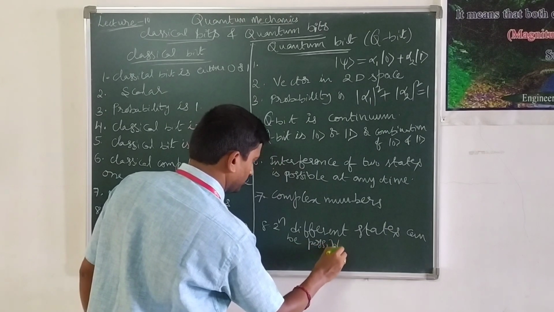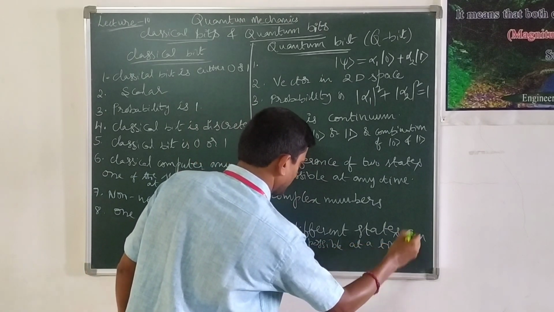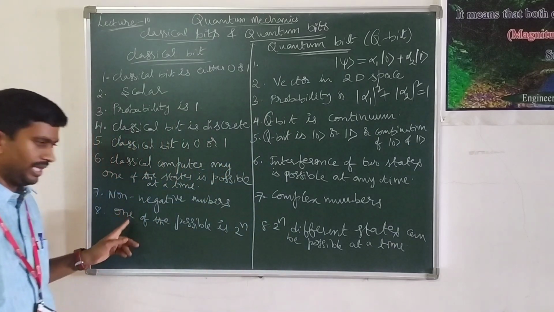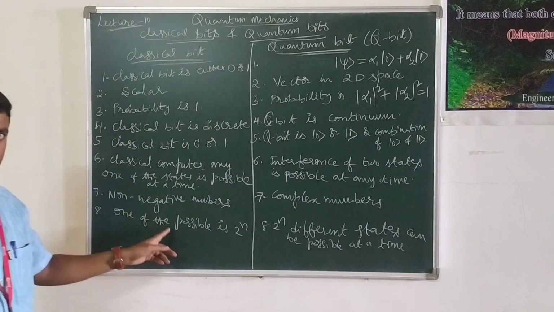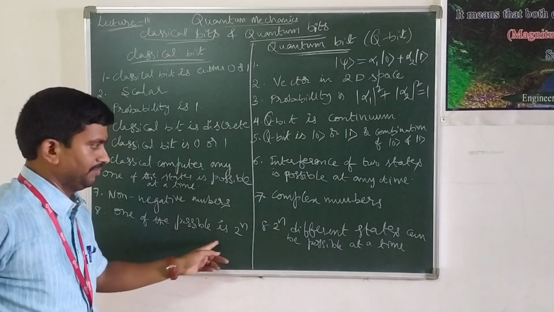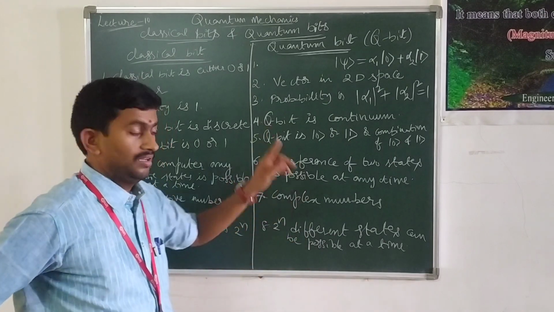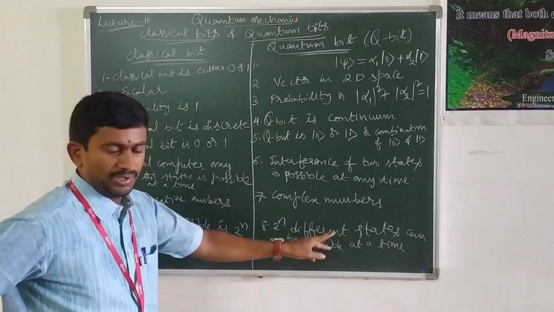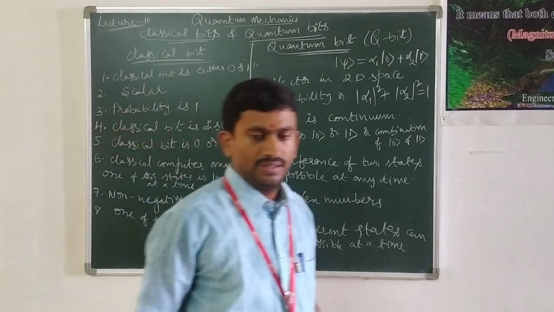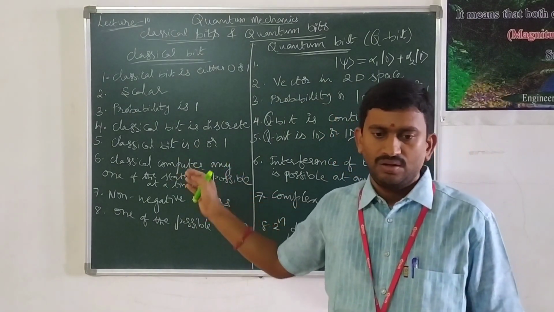Possible at a time. Here only one of the states is possible among the 2 power n states at a time. But whereas in the quantum bit, 2 power n different states can be possible at a time. These are the differences between the classical bit and quantum bit.